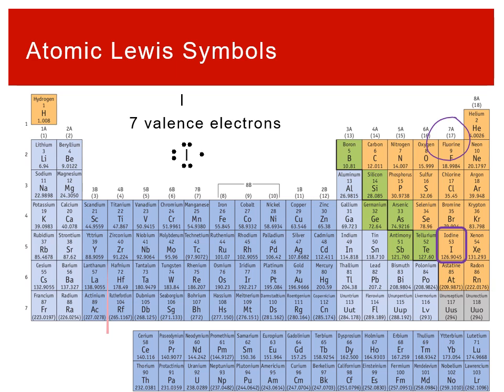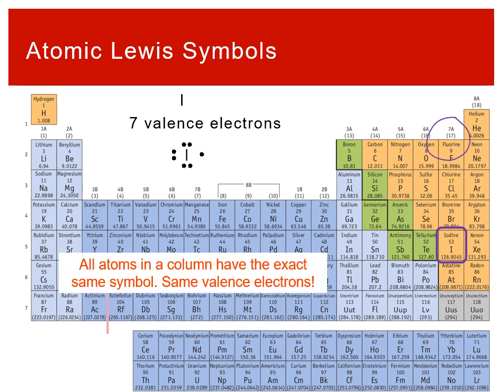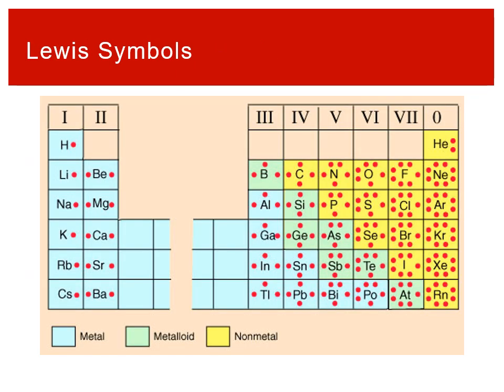One of the takeaways, if we look at chlorine, bromine, iodine, is that they're all in group 7A, and they all have the exact same symbol except for the letters in it, because they all have the same number of valence electrons. This is the idea that atoms in a given column have the same valence electrons, and as a result, they're going to do the same type of chemistry. They have the same sort of patterns of electrons around them, and so they're going to follow the same.